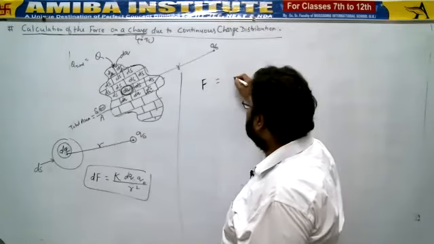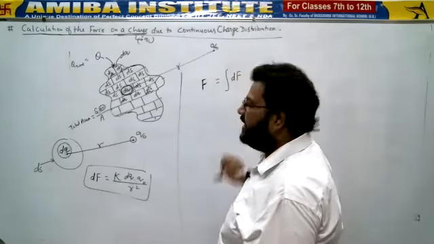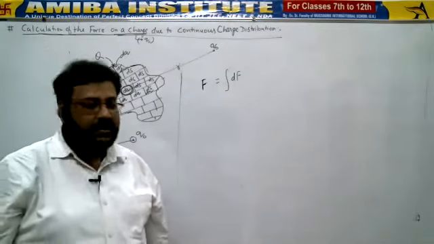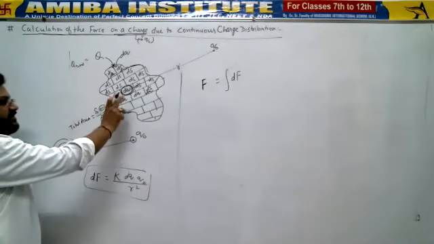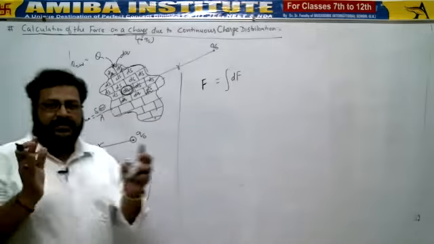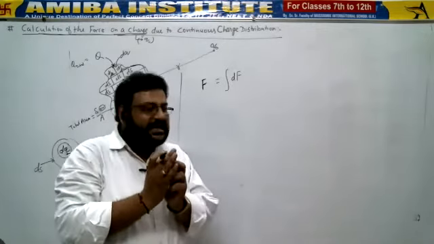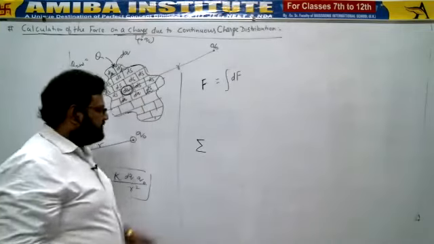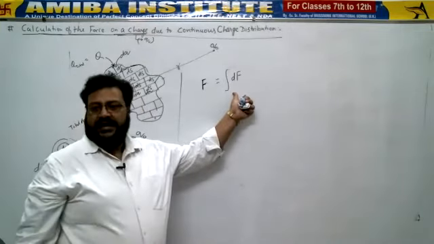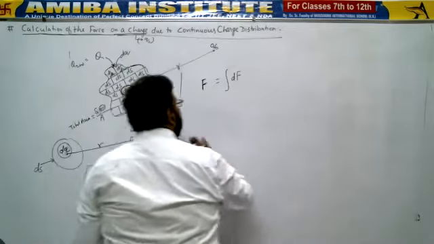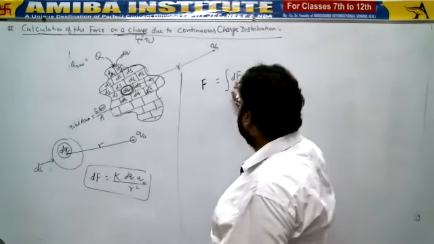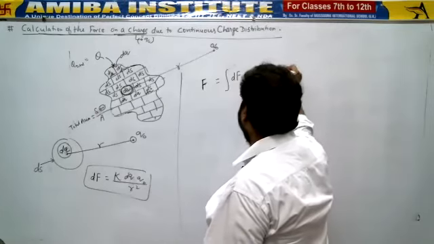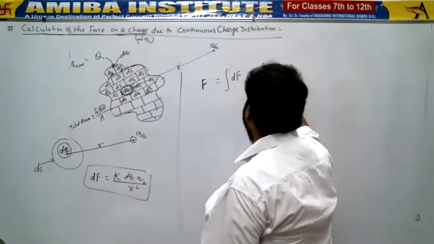So if I have to add all the forces, what symbol can I consider? Integration sign. Why integration sign? Because the distribution is continuous. Whenever we need to add things, and if the addition is continuous, then instead of taking the sign sigma, we take the integration sign. So it is being integrated, dF, and what's the value of dF? K dq q naught upon r square.